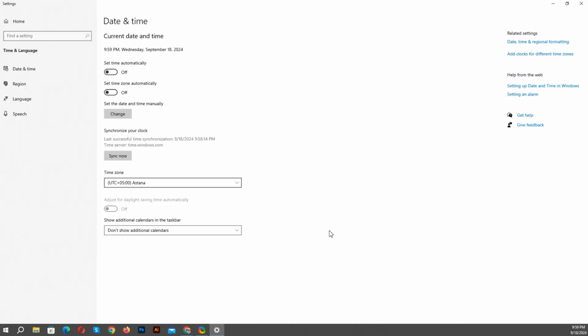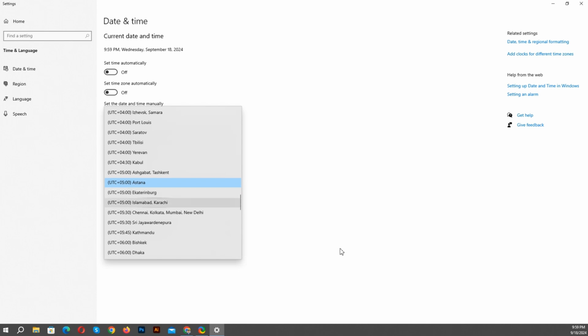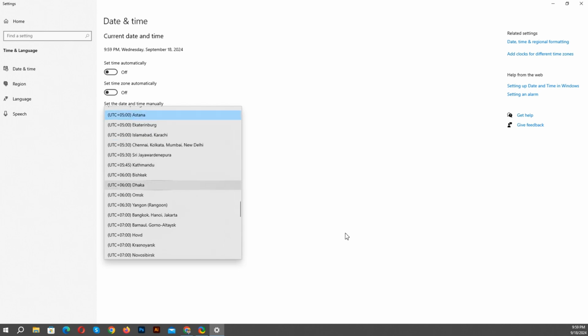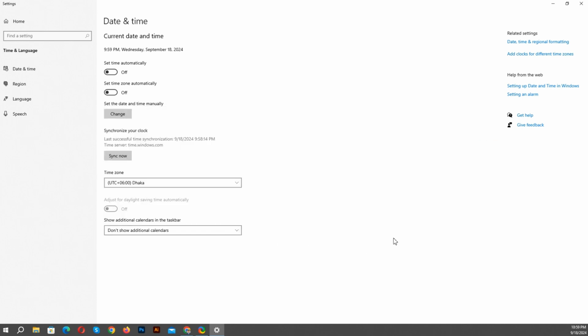Here my location zone is Astana. So let's use another time zone, as per your residence. I will choose Dhaka. So the time is automatically updated, and you can also set the time automatically and set the time zone automatically. So it automatically takes Dhaka.